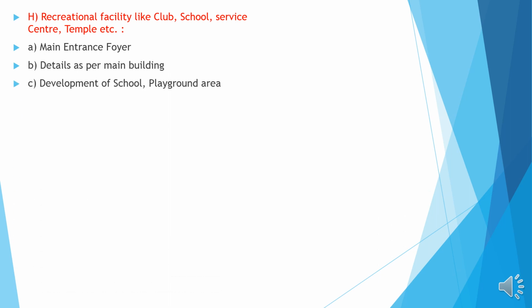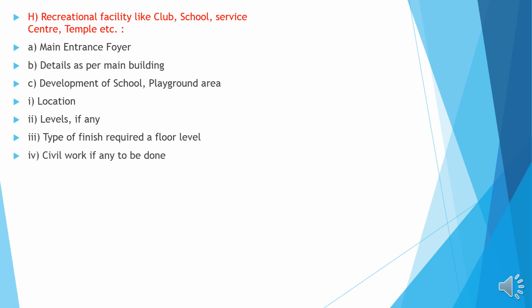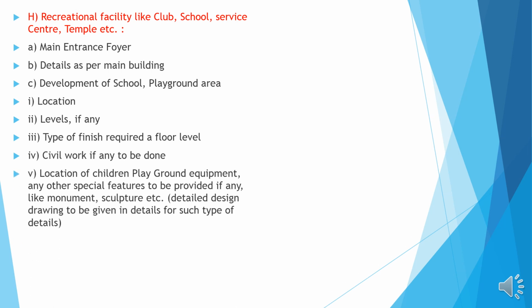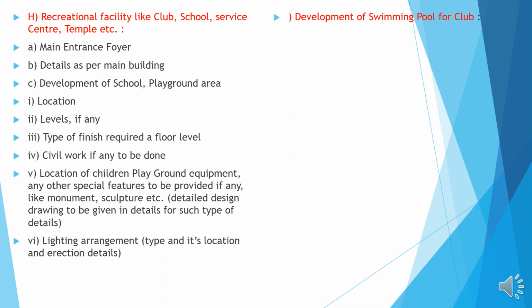Development of school playground area: location, levels if any, that means the varying levels, type of finish required at the floor level, meaning marble, granite, tiles, etc. Civil works if any to be done, location of children's playground equipment and any other special features to be provided if any like monument, sculpture, etc. Lighting arrangement, type and its location has to be identified.